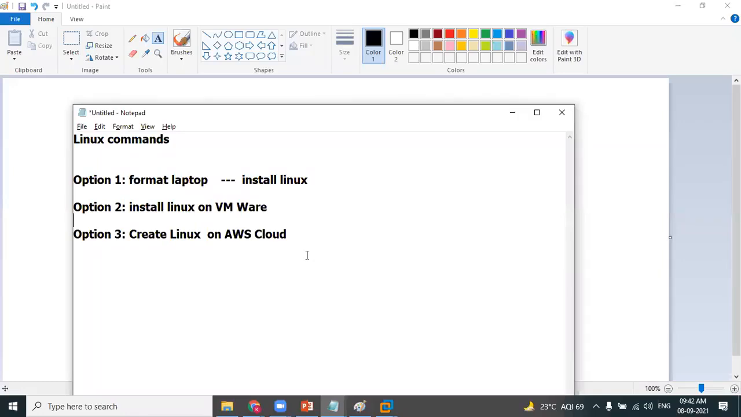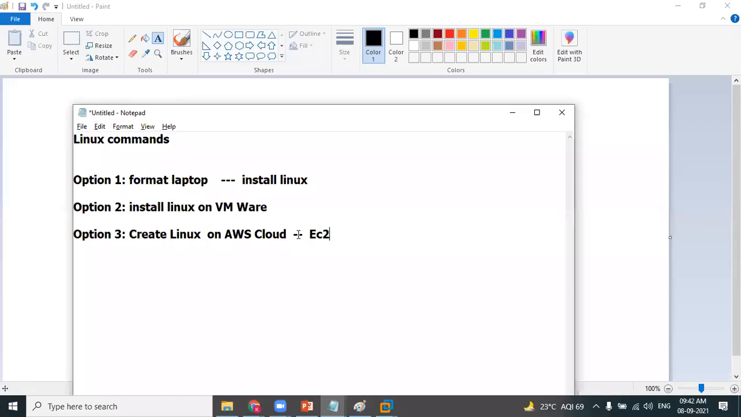Option 3. So if you want to create your own infrastructure, your own machines on AWS, that is possible by using a service called EC2. In simple words, EC2 is a service which helps you to create your own virtual machines. If you want to create a Windows machine on AWS, you can do that. If you want to create a Linux machine on AWS, you can do that. If you want to create a Mac operating system on AWS, you can do that. Whatever the operating system, whatever the infrastructure you want, you can create it on AWS cloud by using a service called EC2. EC2 helps you to create virtual machines.